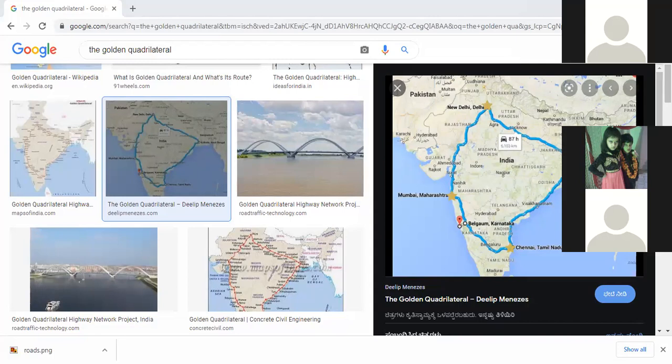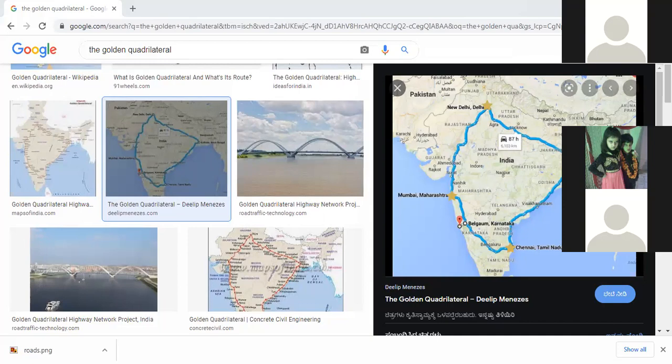And while framing this, you can see that the shape which this highway forms is the shape of a quadrilateral. That is why it is known as the golden quadrilateral highway. Got it? Yes, ma'am. And obviously, as you can see in this picture as well, while connecting these major cities, the highway is connecting the other cities as well, right?